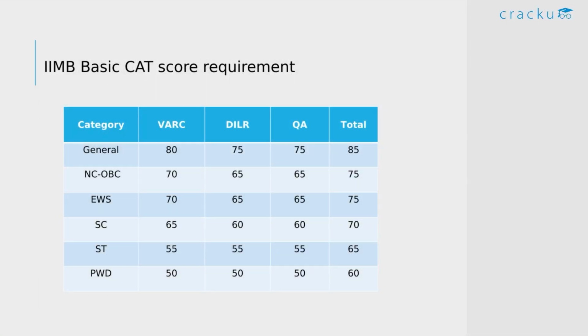Again, the basic CAT score requirement is as follows. For the general category, these are the sectional cutoffs, and this is the overall. So 85 percentile is the minimum cutoff for the general category. Similarly, for NC-OBC and the EWS category, these are the minimum sectional cutoffs, and 75 is the overall. Similarly for the SC, ST and PWD categories.